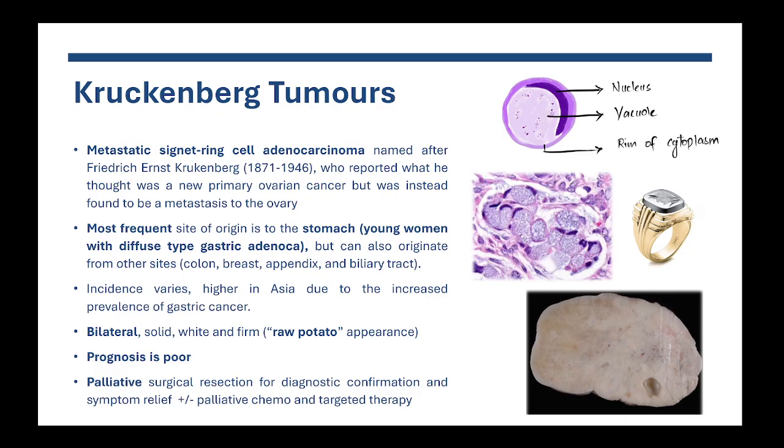So the goal of treatment is palliative. The ovaries can be removed, but it's really just for relief of the mass symptoms for the patient. And then the patient can get palliative chemo or targeted therapy depending on where the tumor comes from.